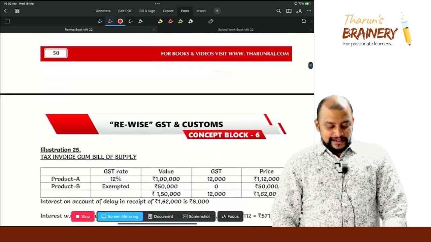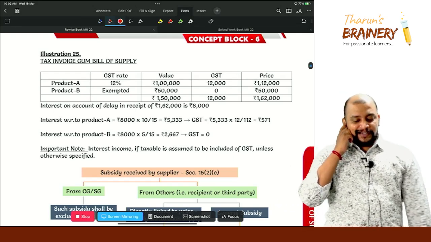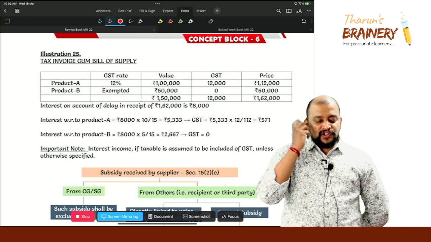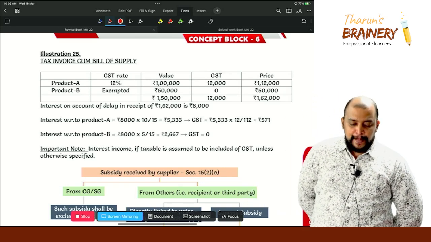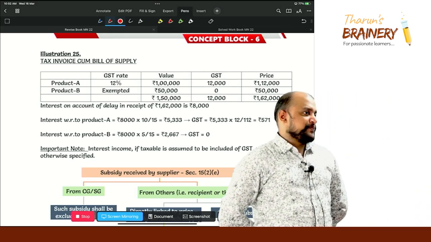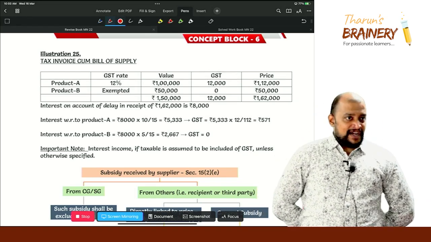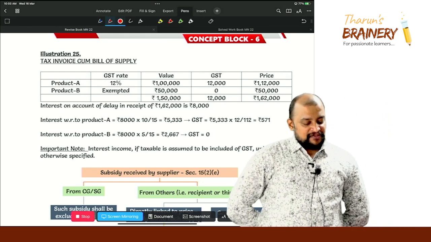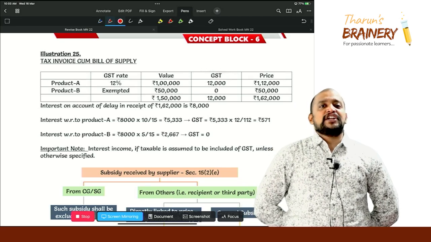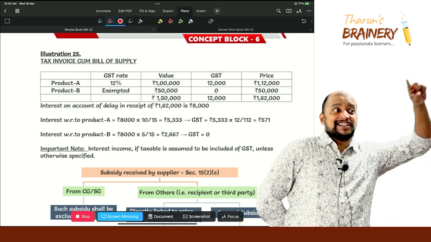Then next, illustration 25: product A at 12%, product B exempted, value 1,50,000 each, GST only with respect to product A. Interest on account of delay in receipt of 1,62,000 is 8,000. What will you do? We divide that 8,000 proportionately by value, 10 divided by 15 and 5 divided by 15. Now you get two interest amounts, but GST is payable on only one, because the other relates to product B, an exempted product.